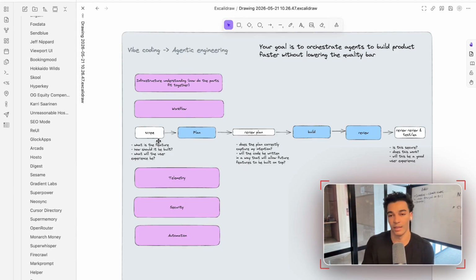There are a ton of different things like this that I'm doing throughout the code base, but that's just one example. All right, I could probably record a full video on agentic engineering. So if you guys want that, leave a comment below and I will do that. And I'll give you a full breakdown of all my workflows and all my automations. But I don't think this is the right place for that. So we'll go ahead and move on to the next section.